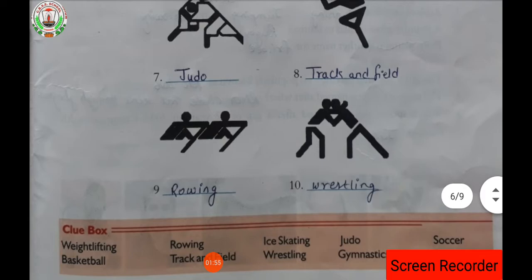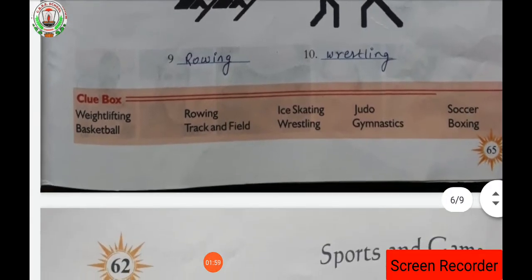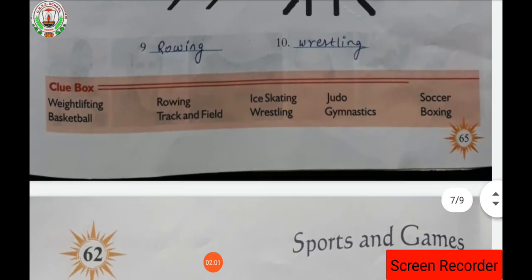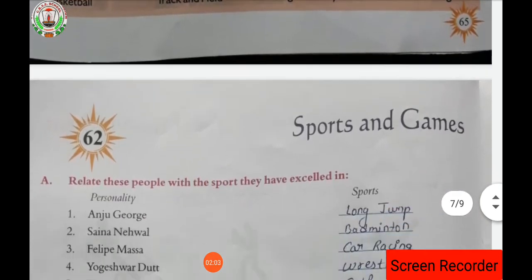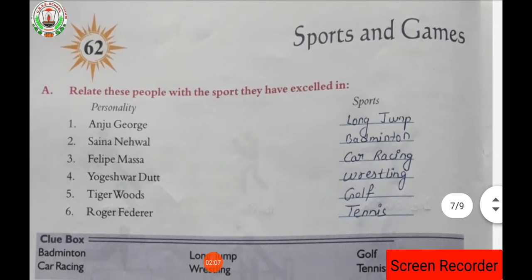So here lesson number 61 is over. A clue box is given. If you want to use that clue box, you can use it. Next, lesson number 62.